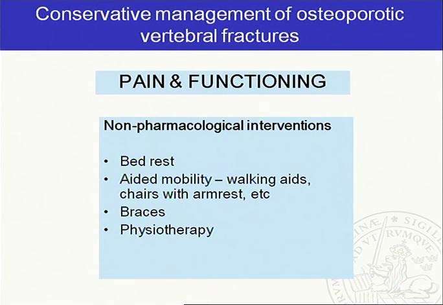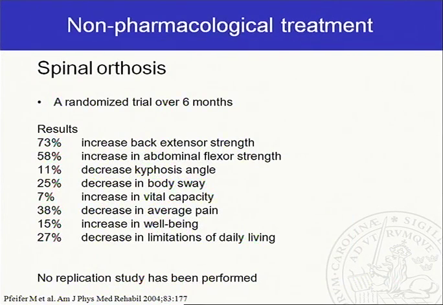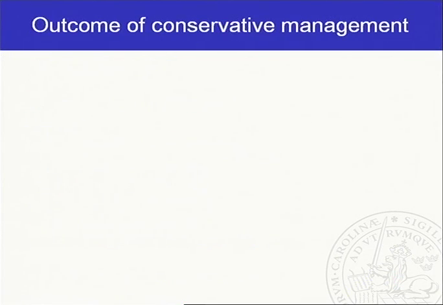So, conservative treatment without pharmacological interventions, which is what we normally use: bed rest, aided mobility, braces, and physiotherapy. As far as I could see, there is very little evidence for efficacy of any of these modalities. However, there's one study on spinal orthosis, which is randomized over 6 months, and showing a partially beneficial result for those who had this particular brace. No replication studies have, however, been performed. So that's really all we know about conservative treatment for these fractures.